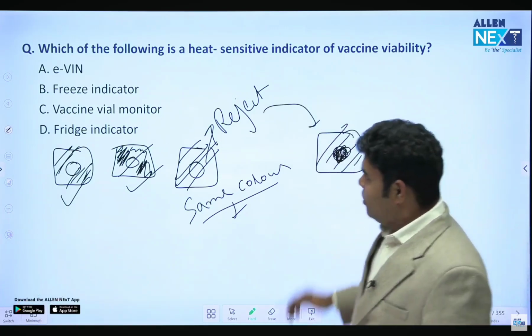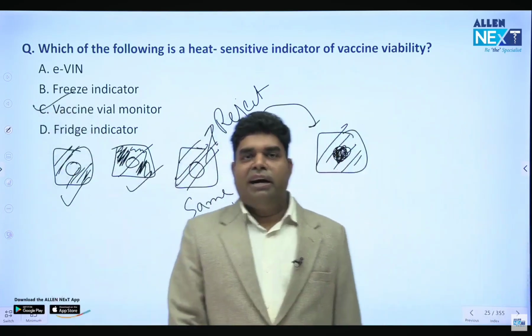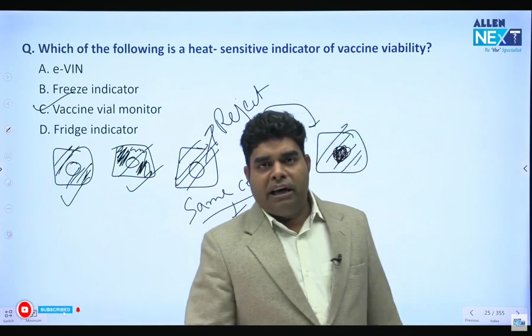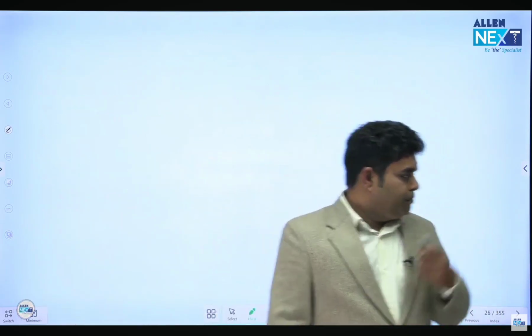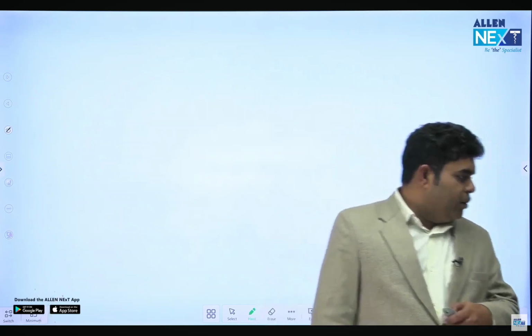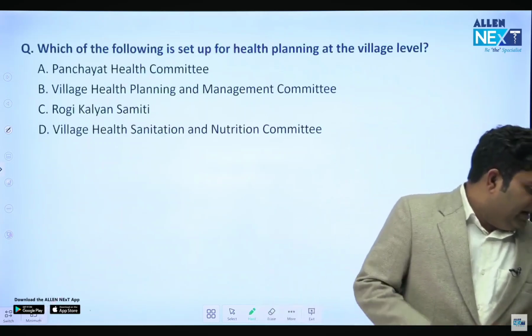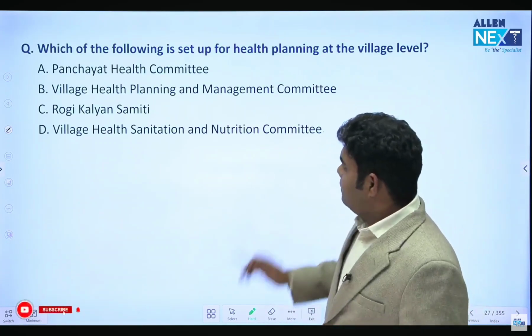Okay, and this is known as VVM, vaccine vial monitor, which tells us whether the temperature was properly kept or not. Okay, now yes, very good, we will reject it. Correct, Vikas and a lot of other friends, all of you are right. Let's come to the next question.